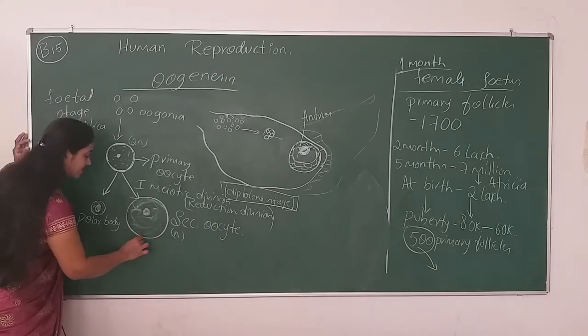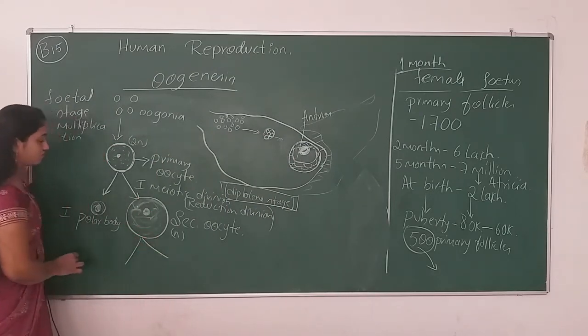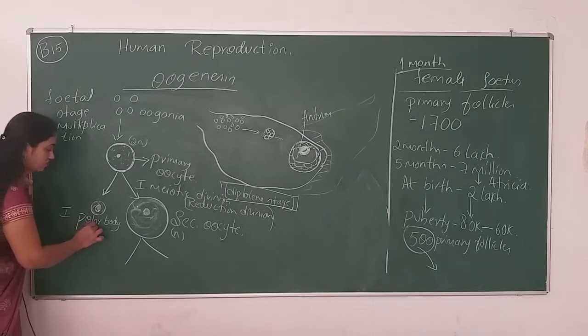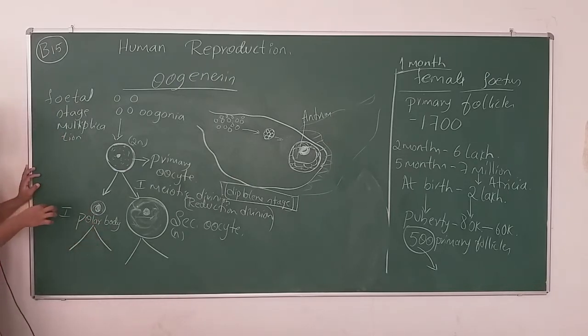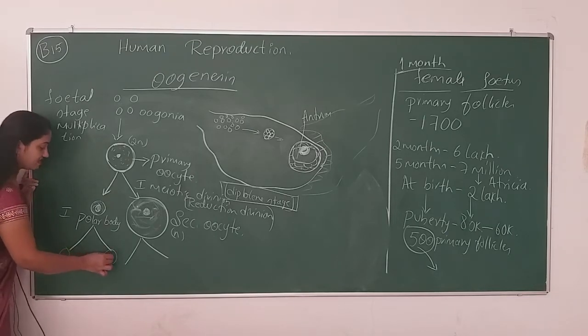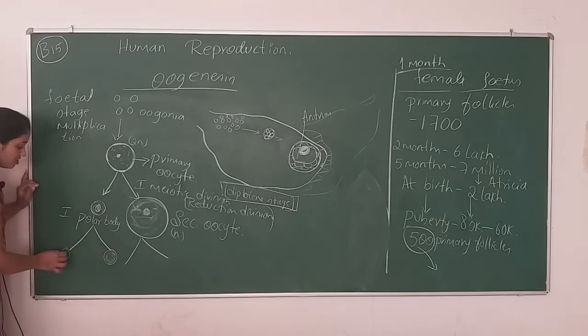Again, let me complete this one. So the secondary oocyte, no doubt the polar body may or may not divide. If it is dividing, it gives rise to two more polar bodies.